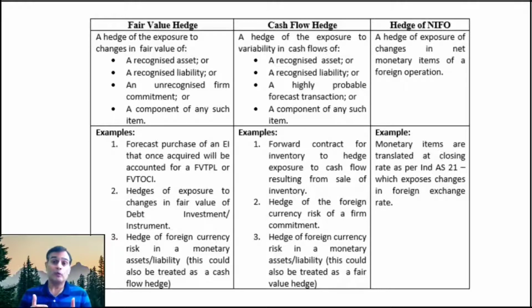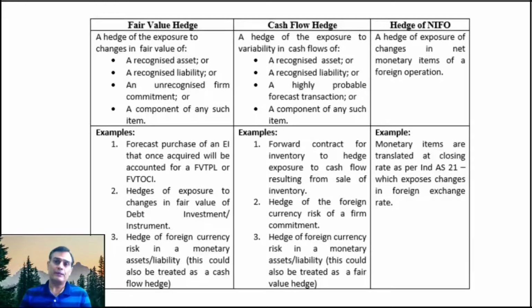So you know that a monetary asset or liability is always restated at the closing rate. So it could relate either to changes in the cash flow because of the change in exchange rate, or to the fair value undergoing a change. Now the management needs to take a conscious call whether they want to hedge the risk related to the fair value or the risk related to the cash flow. So this is as far as the fair value hedge is concerned and the examples associated with them.